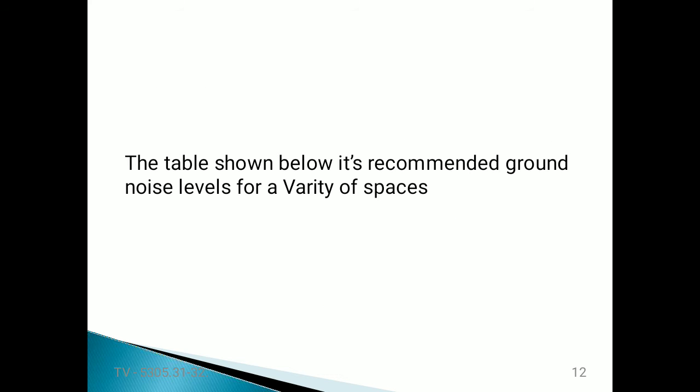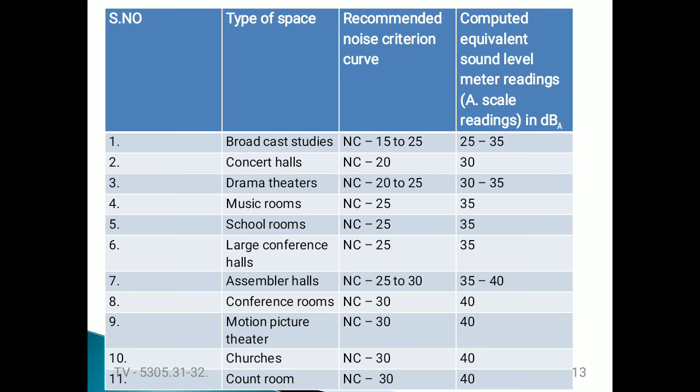Here the table below shows recommended background noise levels for a variety of spaces. This table consists of four columns. The first column is the serial number. In the second column, the parameter presented is the type of space. In the third column, we have the recommended noise criteria score, and the fourth one is the computed equivalent sound level meter readings.